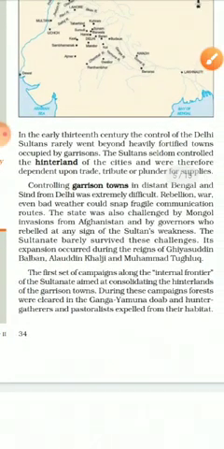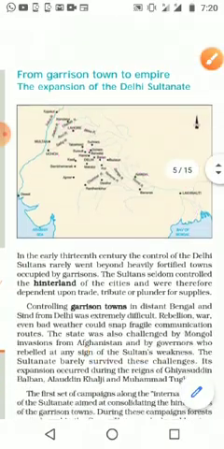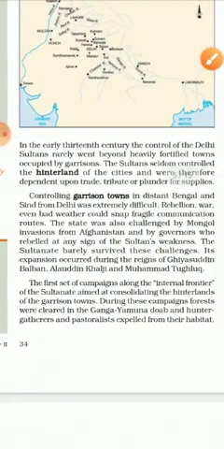Controlling the garrison towns in distant Bengal and Sindh from Delhi was extremely difficult. We can see here in the picture, this area is known as Sindh and this area is Bengal, and the control was here in the middle, Delhi. So it was very difficult to control from here, from Sindh up to Bengal. So what did they do, that we are going to see.